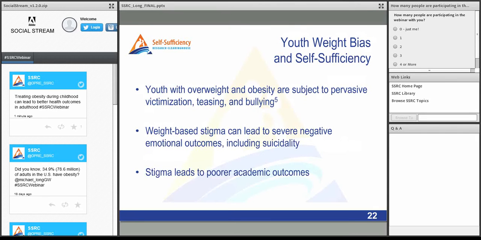As I mentioned with adults, I do want to highlight again the negative effects of weight bias in our society. Youth with overweight and obesity are subject to pervasive victimization, to teasing and bullying. Weight-based stigma can lead to severe negative emotional outcomes, including suicidality. And stigma also leads to poor academic outcomes. So again, I'm not arguing that reducing obesity is the way that we will reduce stigma, but that we should always be focusing our efforts on both reducing stigma and reducing obesity.